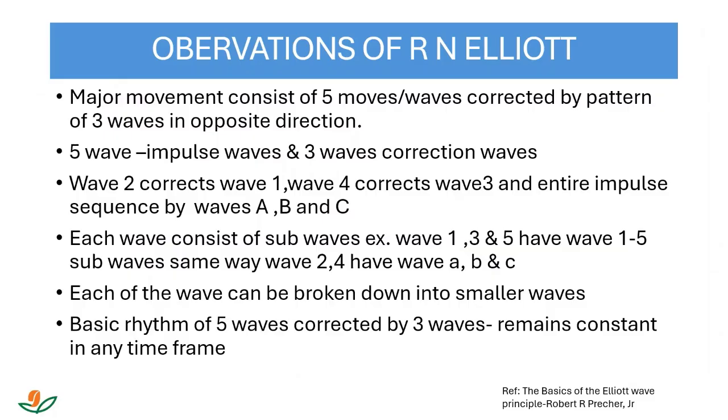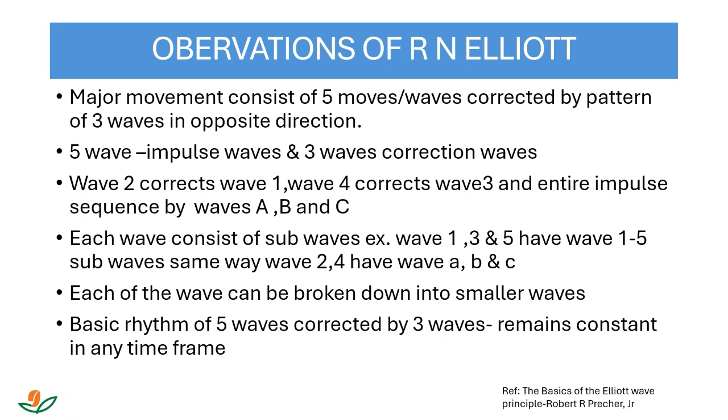I will quote the definitions which I have recorded, what I have already written in the PPT. So his observations were: major movement consists of five moves or five waves corrected by pattern of three waves in opposite direction. So wave one impulse wave, the wave which comes down is the correction wave. So this one I have made clear. Okay, five waves are impulse waves. Okay, three waves are correction waves. So we have already discussed this.